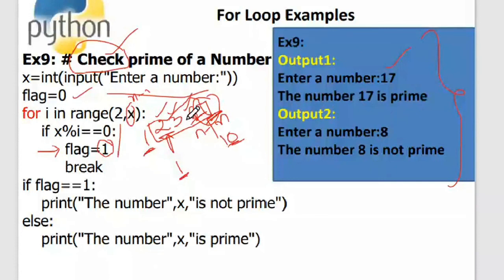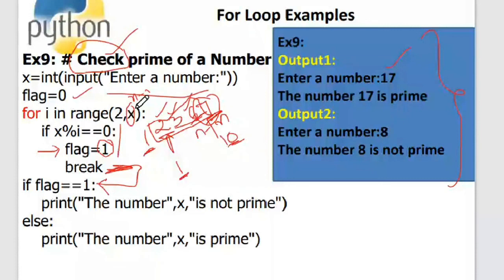So I break. I'll explain the break in the next concept. The break statement will make you come out of the immediate for loop. Here there is only one for loop, so the control will come out of this for loop and go to the next immediate statement after the for. It will check if flag is equal to 1. If flag is equal to 1, it means that it was divisible by a number between 2 and n minus 1, so it is not a prime number. So I'll say that it is not a prime number.